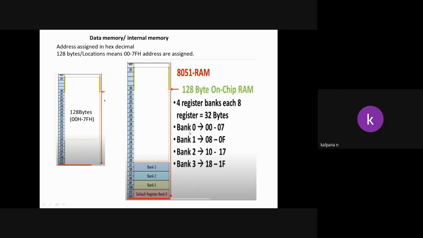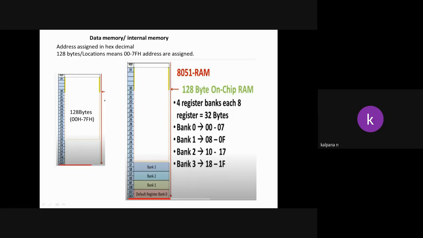Now the question is, if we write something in the controller, where will the data be moved? Will bank 0 take the data, or bank 1, bank 2, bank 3? How can we decide? By default, whenever you switch on the microcontroller, the data will be moved into bank 0. Otherwise, the data will be moved into the other three banks.